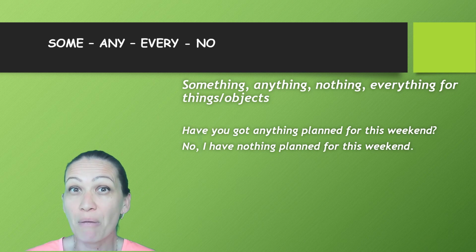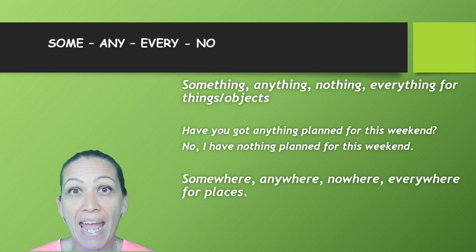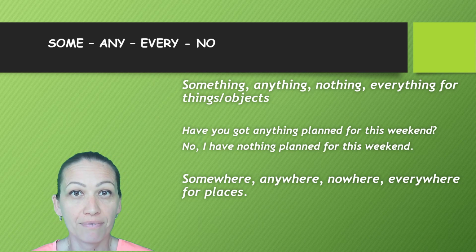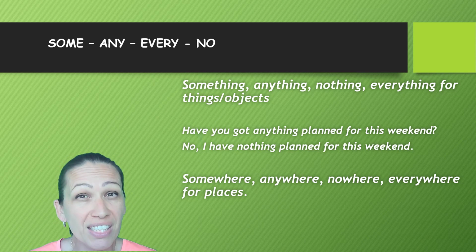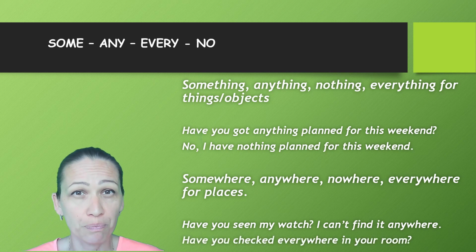When we are talking about a place, we will use somewhere, everywhere, anywhere, or nowhere. For instance, have you seen my watch? I can't find it anywhere. Have you checked everywhere in your room?